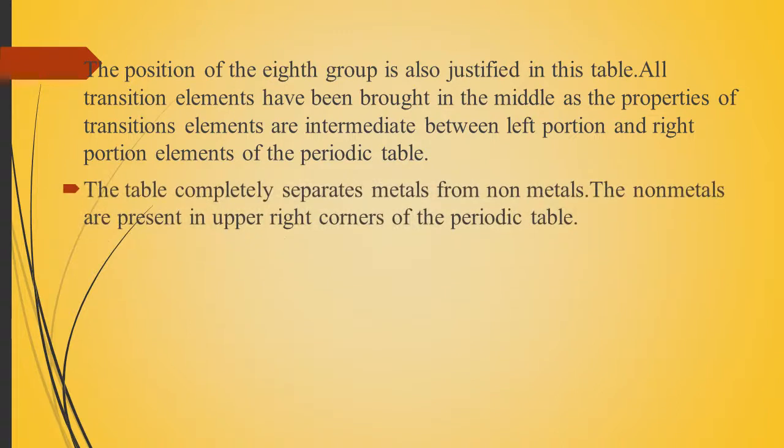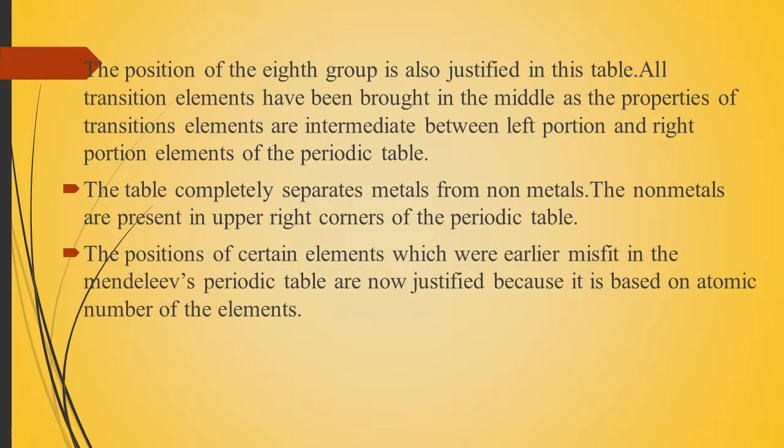And the next advantage: the table completely separates metals from non-metals. In the modern periodic table, metals can be completely separated from non-metals, and the non-metals are present in the upper right corner of the periodic table. We know that non-metals are present on the right side, in the top corner of the periodic table.